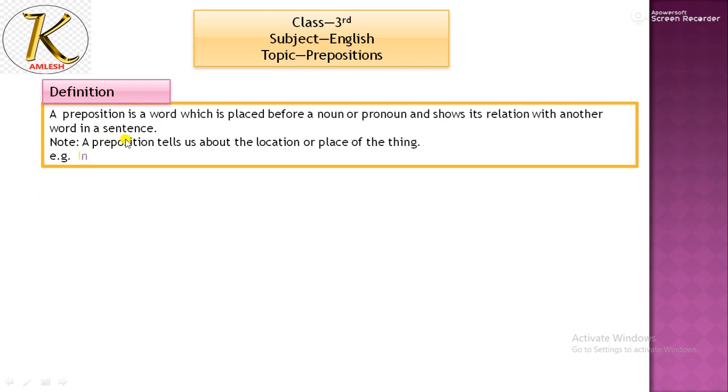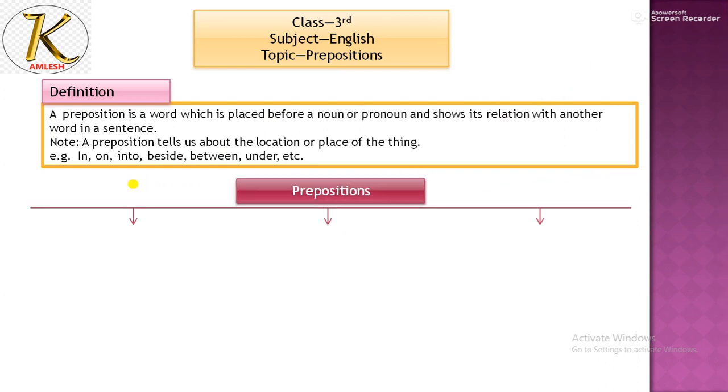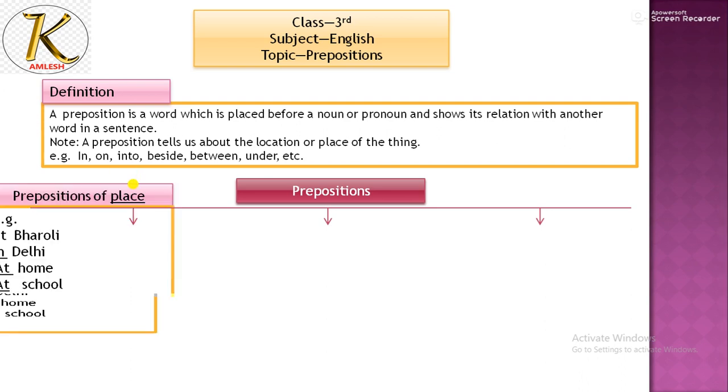A preposition is a word which is placed before a noun or pronoun and it shows its relation with another word in a sentence. A preposition tells us about the location or place of a thing. As I have already discussed in the class, pre plus position. Pre means before and position means location or place of the thing. So you will come to know about the place of the thing. For example, in, on, into, beside, between, under, etc. are prepositions. We have discussed it in the class as well. I hope you are understanding what prepositions are.